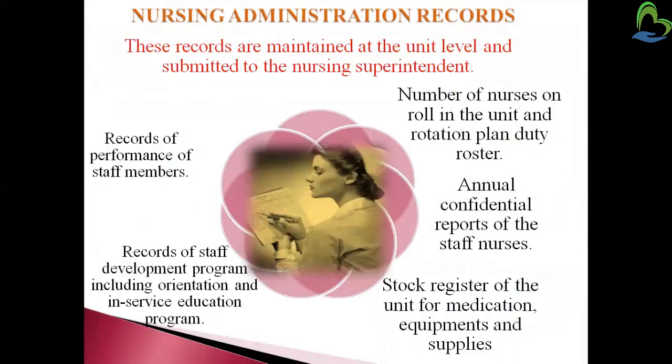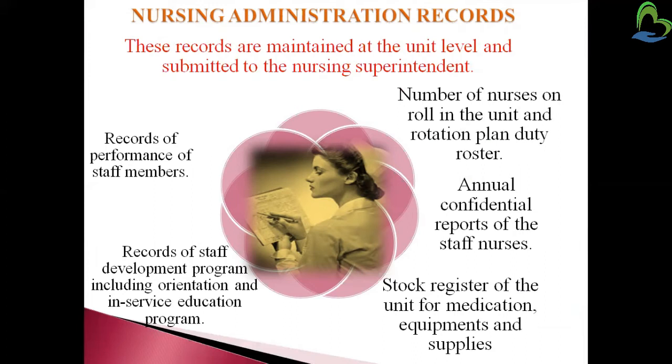Now, the nursing administration record. The administration record is mainly at the overall unit level, and it is submitted to the nursing superintendent. This is mainly done by the in-charge nurses, or on the education side, by the principal madam. It includes the number of nurses on the roll and unit, rotational plan, duty plan rotations, and the annual confidential report of the staff nurses: what they are going to do, how they are behaving, how they are working, how they are maintaining team building with the other staff.